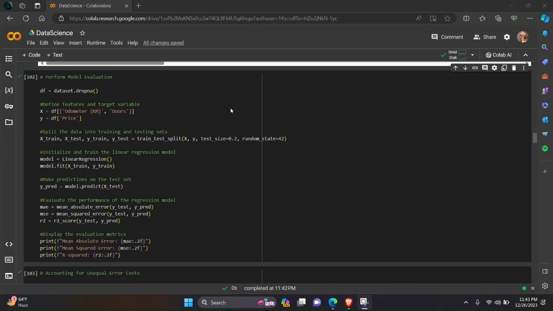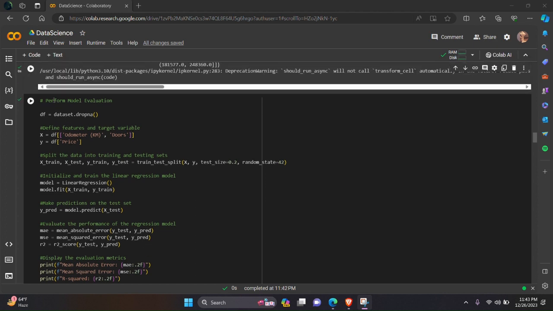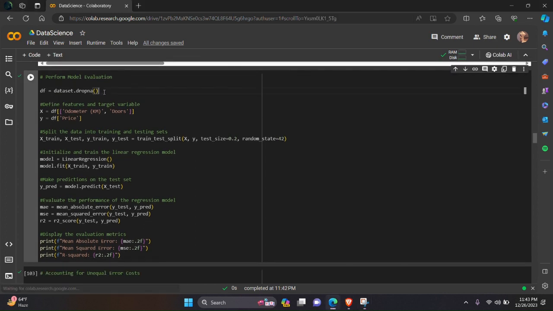Next task is data preparation phase to model the data. The next task is model evaluation. So here we need to perform model evaluation. First we will drop all the null value rows using this command. Then we will define feature and target variable. Feature will be x, and the feature variables are odometer and door, and y is the target variable,